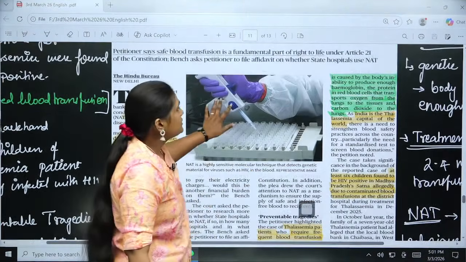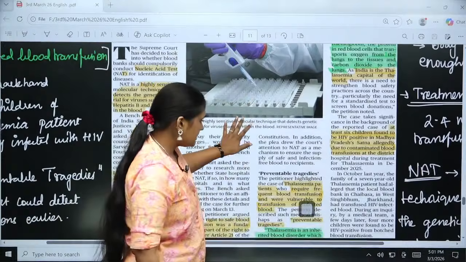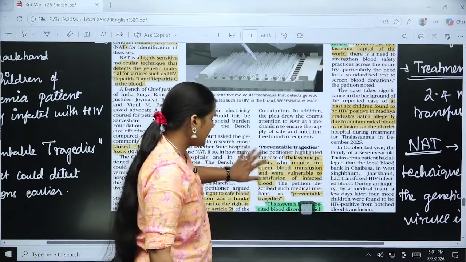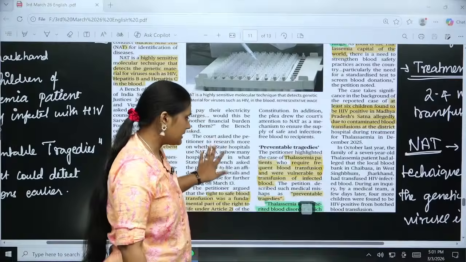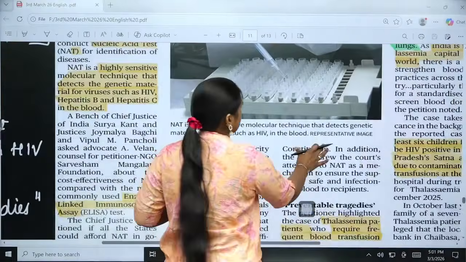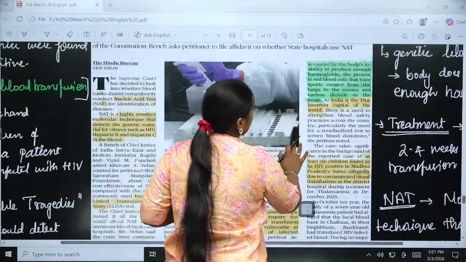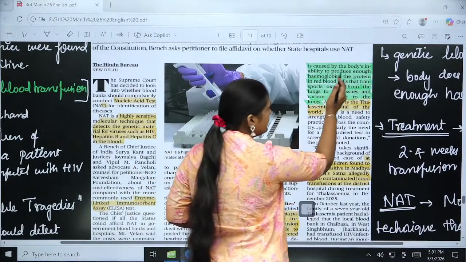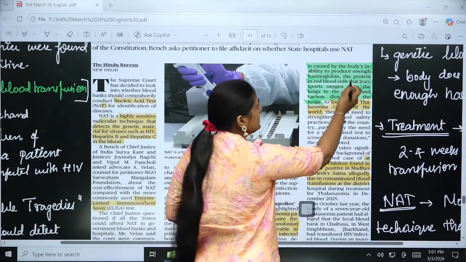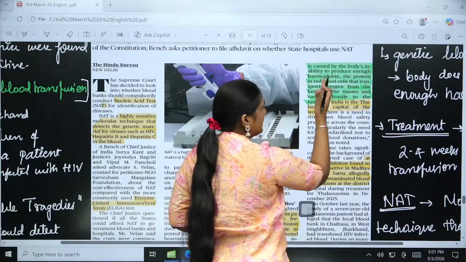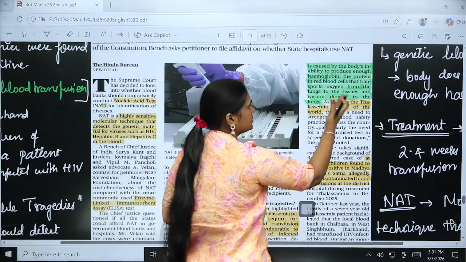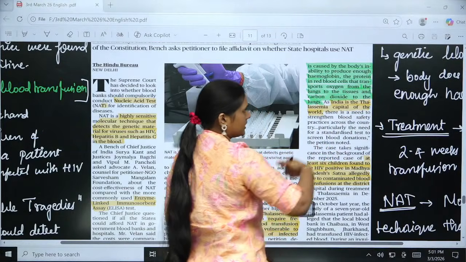Thalassemia is an inherited blood disorder caused by the body's inability to produce enough hemoglobin, the protein in red blood cells that transports oxygen from the lungs to the tissues and carbon dioxide back to the lungs.